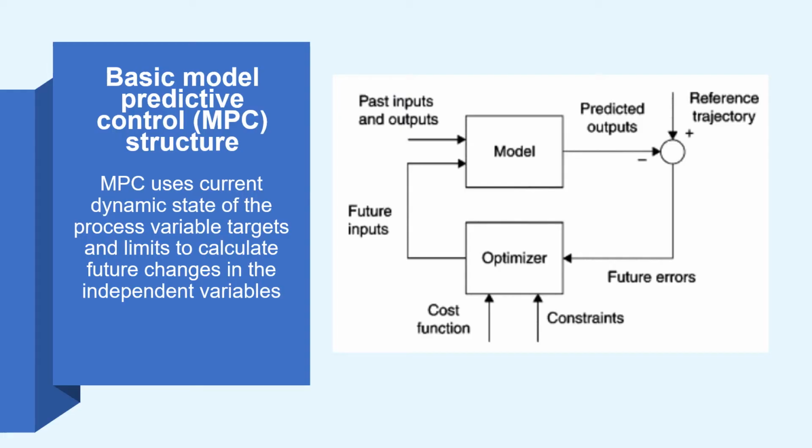But what is model predictive control? Model predictive control uses current dynamic states of the process, variable targets and limits to calculate the future changes in the independent variable. The forecasting is achieved using the process model. Thus, a dynamic model is essential while implementing model predictive control. This implies model predictive control is an iterative, predictive, feedback-based control strategy.